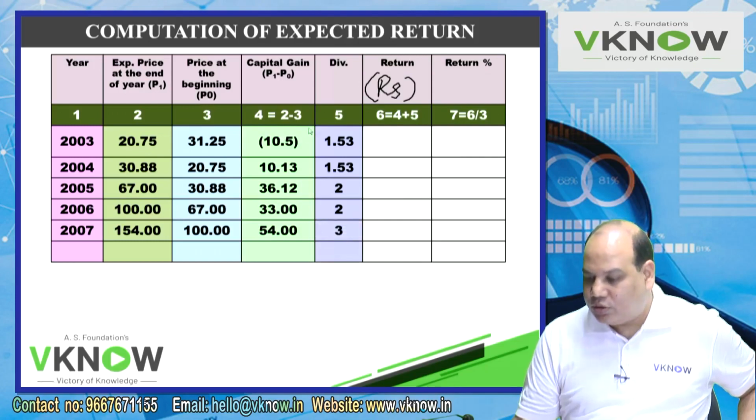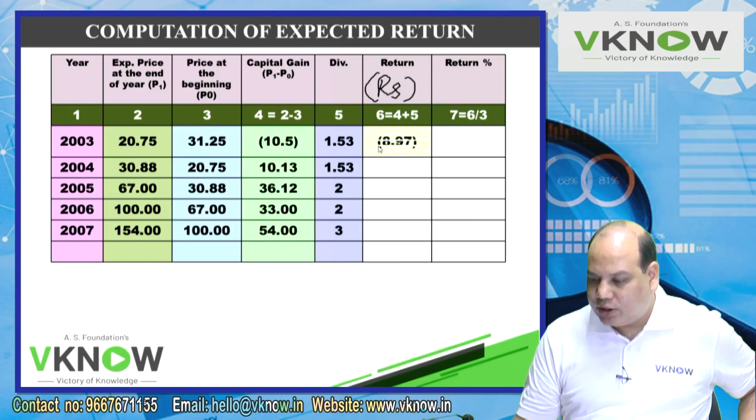So these are your returns of buying this share in the last 5 years. So we'll calculate their total now. That gives me total return in rupees. 8.97 negative, 11.66 positive. Very easy. Without calculator, try the next three. 38.12, 35, 57.